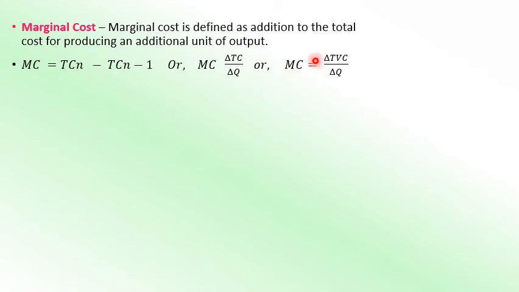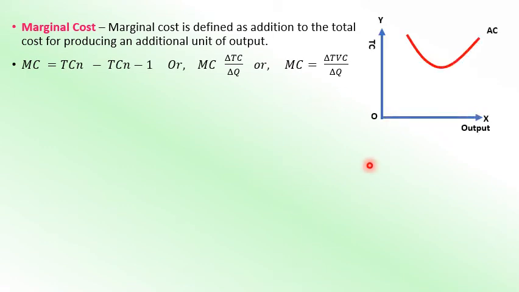Or another formula is there, for the short run only. MC is equal to change in total variable cost divided by change in output, because fixed cost and variable cost are present in the short run only. Now look at the AC curve, as we have learned earlier. At the lowest point of the AC, the MC intersects it and keeps on rising. That's the MC curve. AC and MC are both U shaped, but at the lowest point of AC the MC intersects the AC.